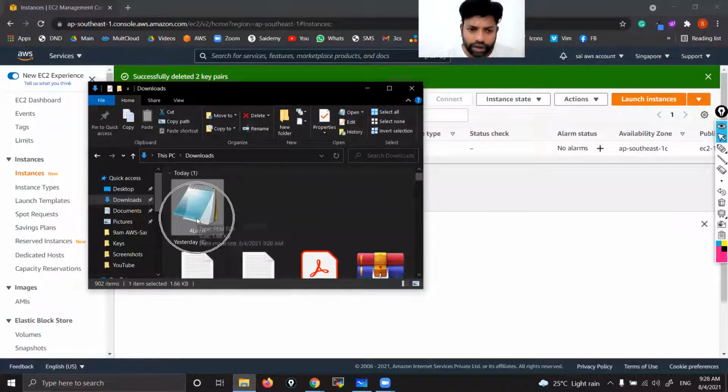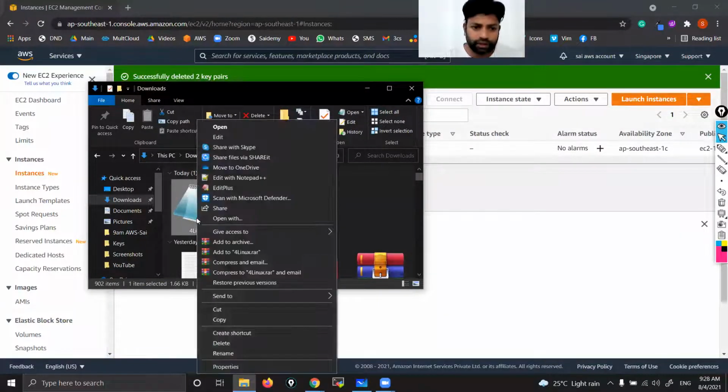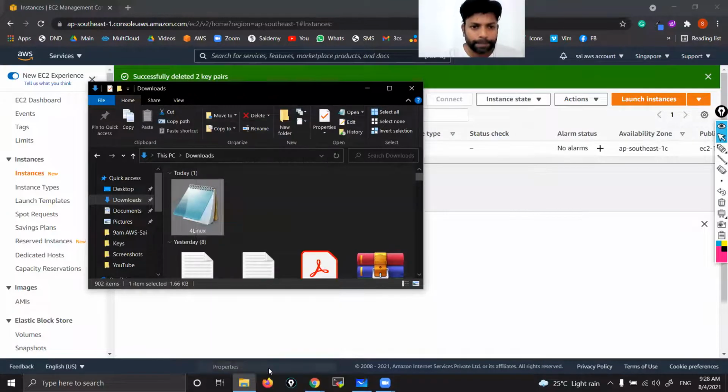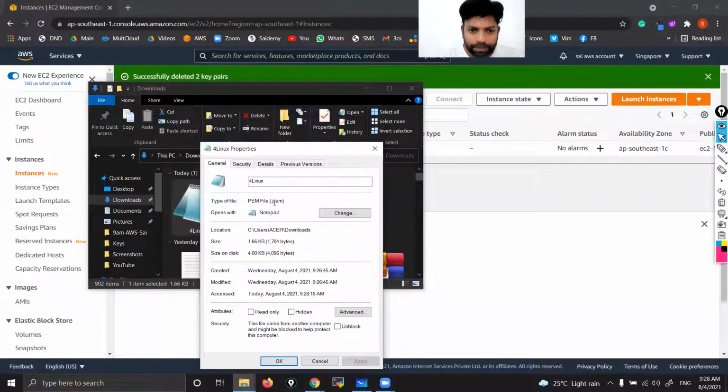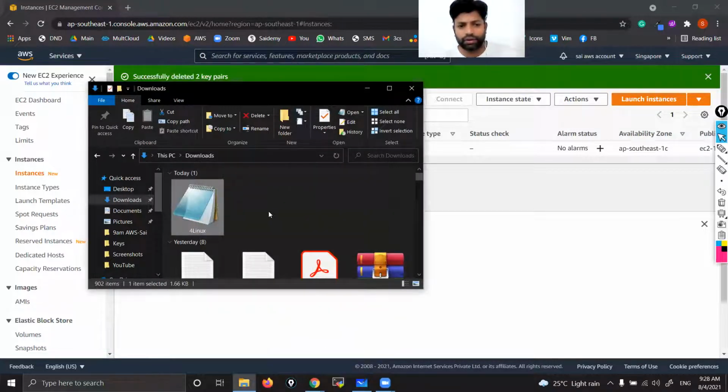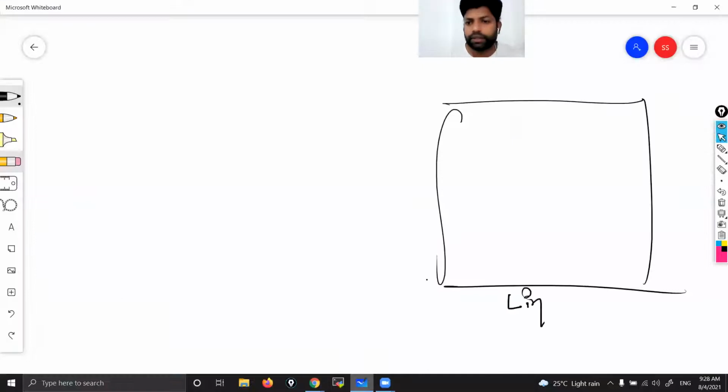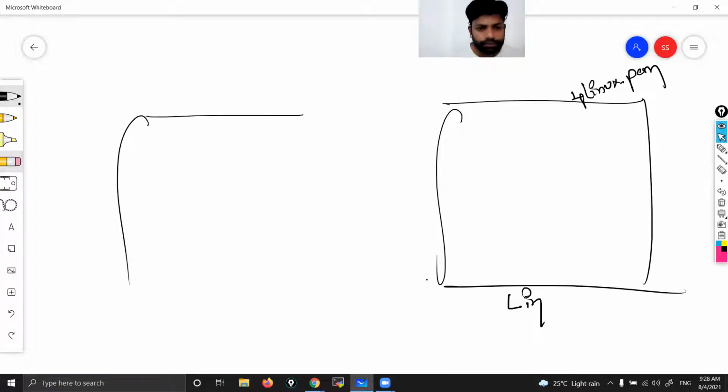So 4 Linux, the extension is PEM extension. You can see, right click, go to properties. Here you can see .pem, privacy enhanced mail. Don't remember that extension, just remember this is a file having some content. Okay, see, they have given the key, that is 4 linux.pem.